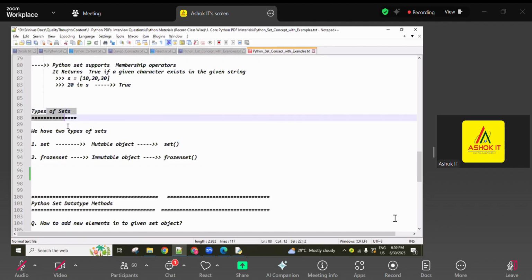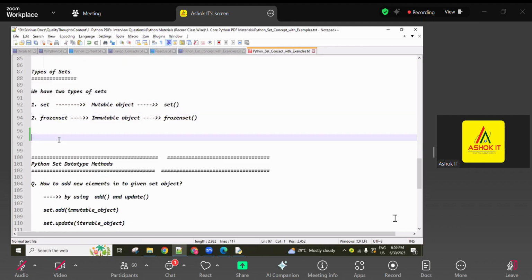Okay, do practice, that is all. And next coming to the sets, there are two types of sets, guys. In Python we have two types of sets: one is a normal set, another one is a frozenset. Normal set is nothing but the set function. Normal set is a mutable object. Once created, we can make changes in that mutable object. Using the set casting function, we can create it.